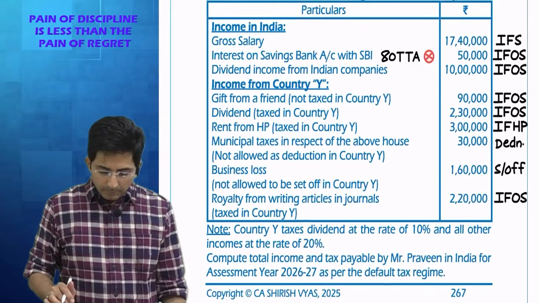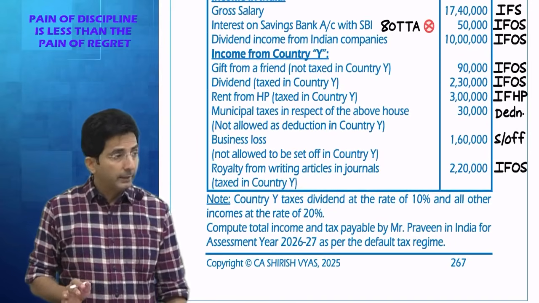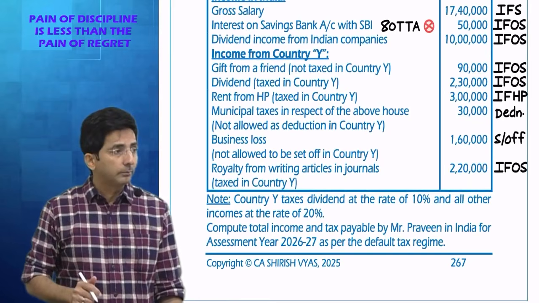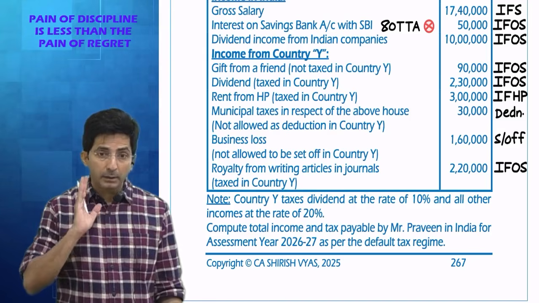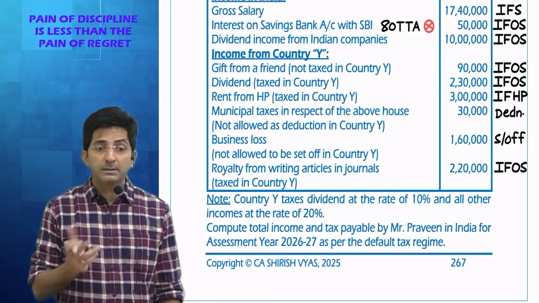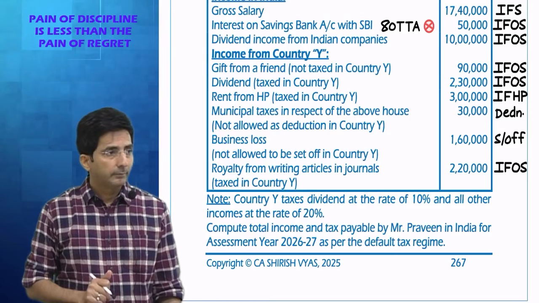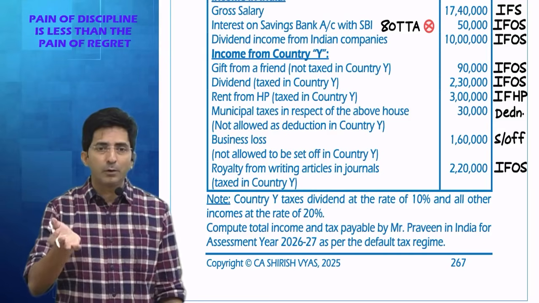Okay. And see, you might say, sir, this way TDS can come in other income also. But see, other income, only if there is a confirmed TDS you have to take. Like in rent income, TDS sometimes comes, sometimes it doesn't come. Depends upon whether the payer is an individual or HUF, a small one or not.